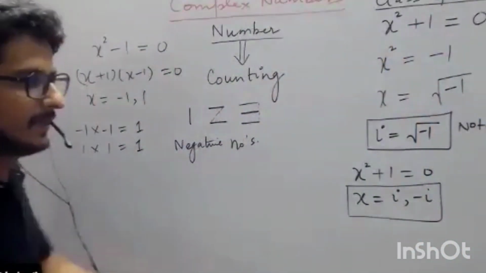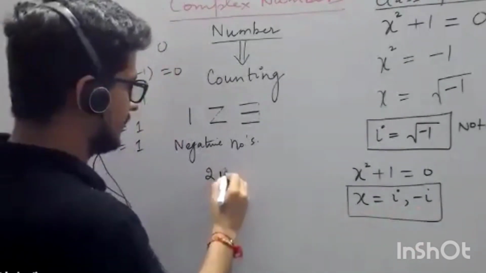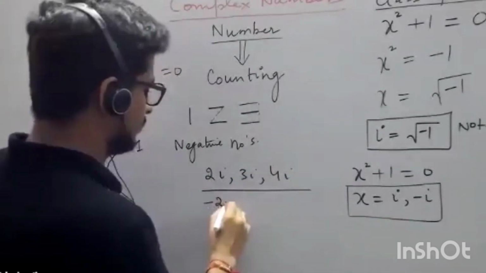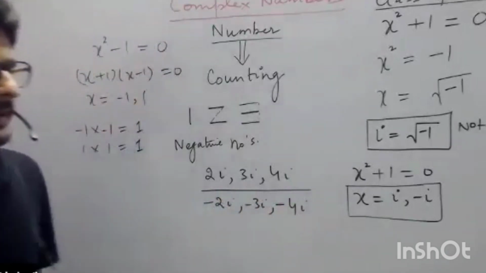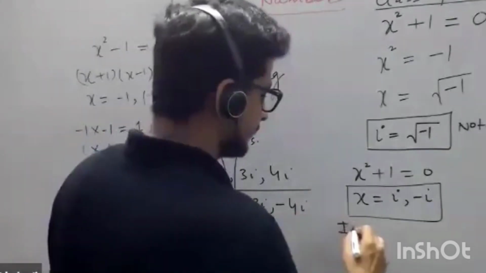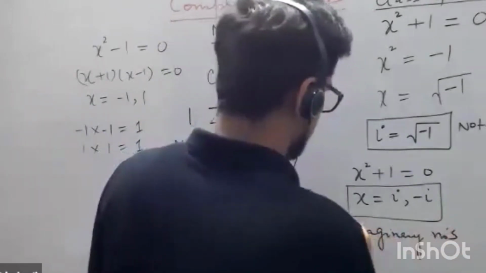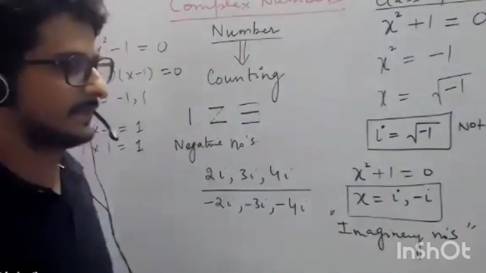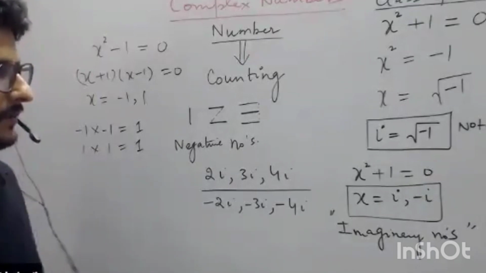So now any number multiplied by this will be an imaginary number. For example, 2i, 3i, 4i, like that, or minus 2i. Negative will also follow this. These become the imaginary numbers. What were they called? They were called imaginary numbers. Just by chance this name was given, and otherwise there is nothing special about this name. Just another class of numbers.